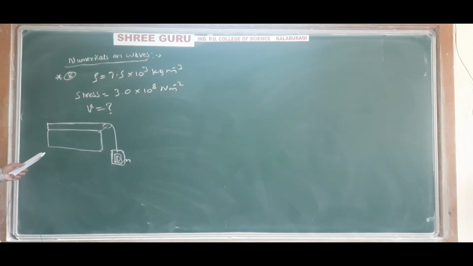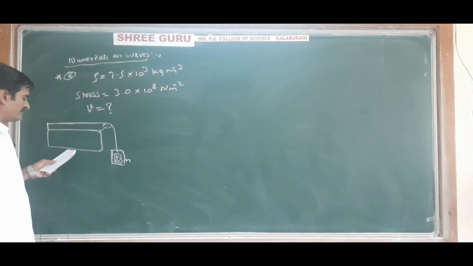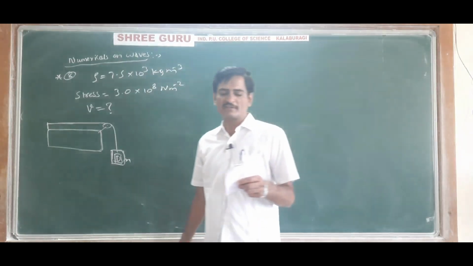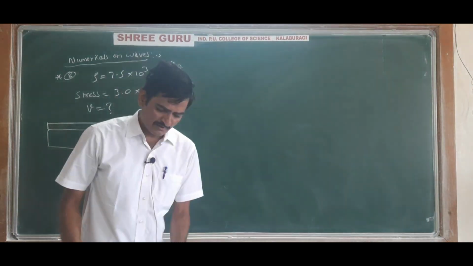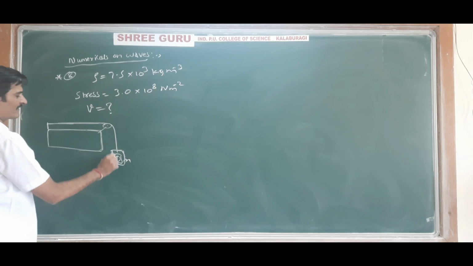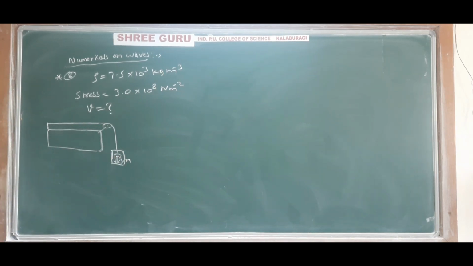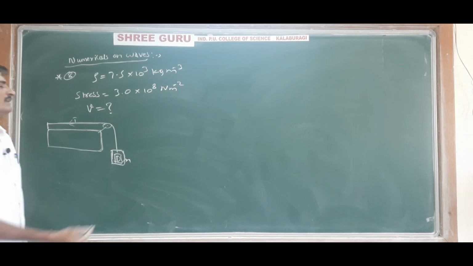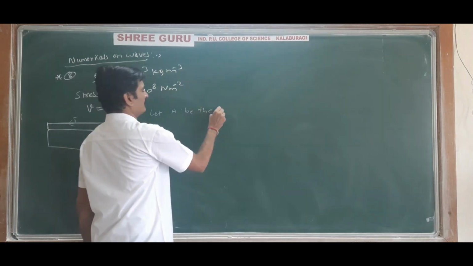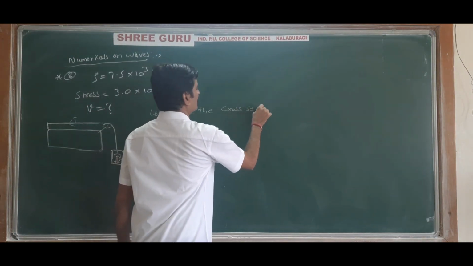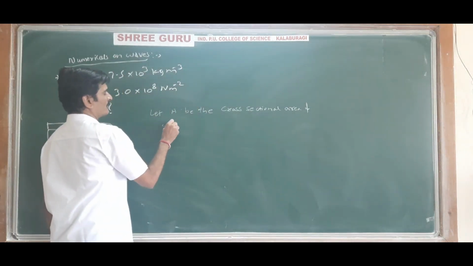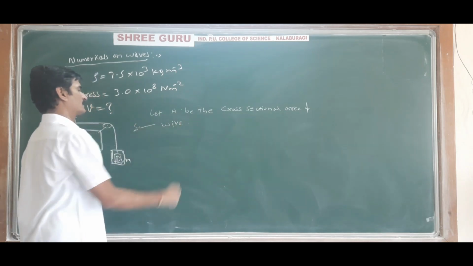In a sonometer experiment, the density of the material of the wire is 7.5 into 10 to the power 3 kg per meter cube. If the stress of the wire is 3.0 into 10 to the power 8 Newton per meter square, find out the speed of the transverse wave. Because of the hanging mass there will be stress, there will be tension. So let A be the cross sectional area of the sonometer wire.